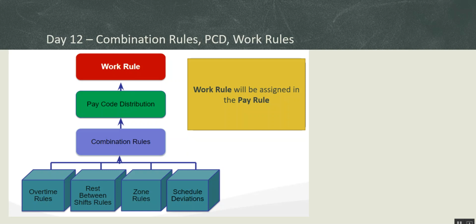And then this pay code distribution is assigned to the work rule, which combines everything, the first 12 days of hard work that we put in climbing up the ladder. We're going to put all of that in the work rule. And finally, the work rule will be assigned in the pay rules. And that's how the employees get paid when they work, if they are using the time and attendance or Kronos application.